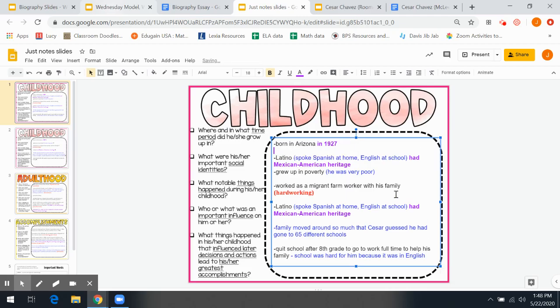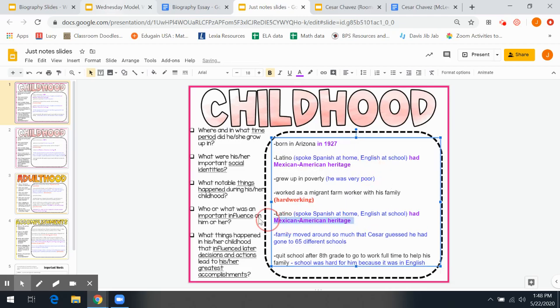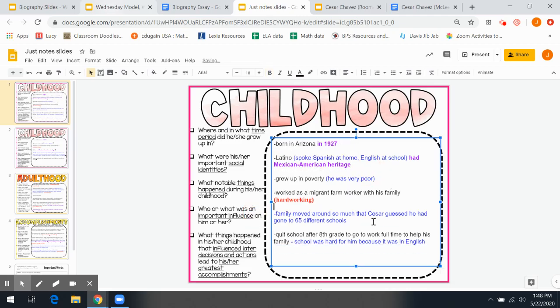I think it's better to copy and paste and then go back and delete what you had before, because that way you don't lose anything. Okay. Latino grew up in poverty, worked as a migrant farm worker. His family moved around a lot, and he quit school after 8th grade. All right. I also want to move some of these details around so that they're grouped in a way that makes a little more sense.